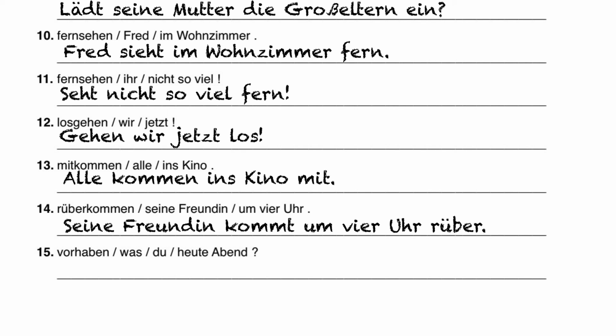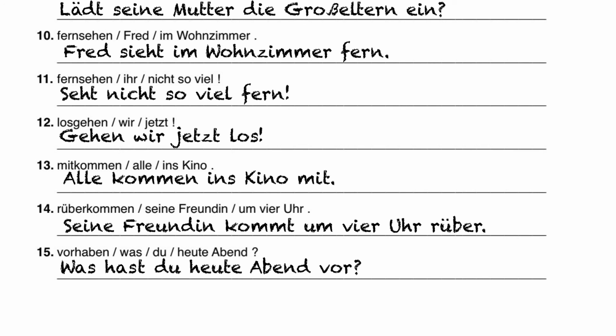Number 15, we have vorhaben. Vorhaben is to have planned. So we want to say, what do you have planned for this evening? We start our sentence with the question word, was, then our conjugated form of haben to go with du, hast, du, heute Abend vor. Was hast du heute Abend vor? What do you have planned for this evening?